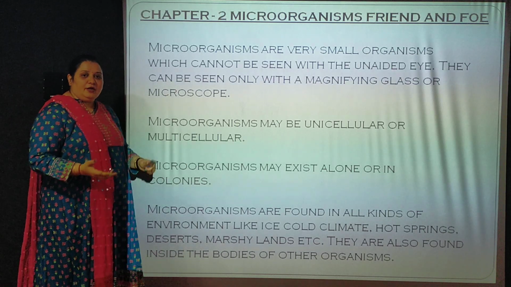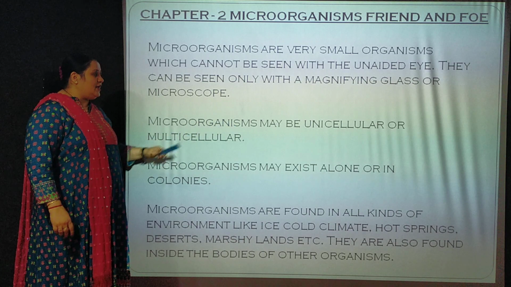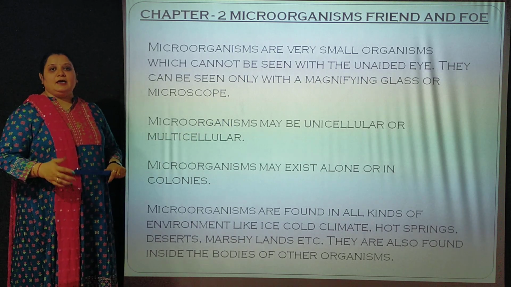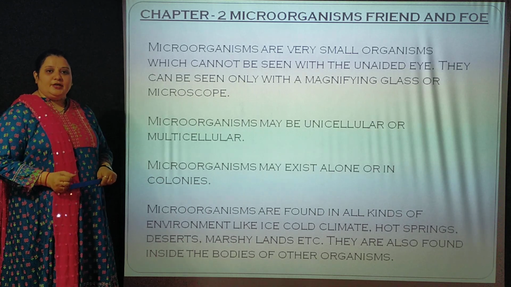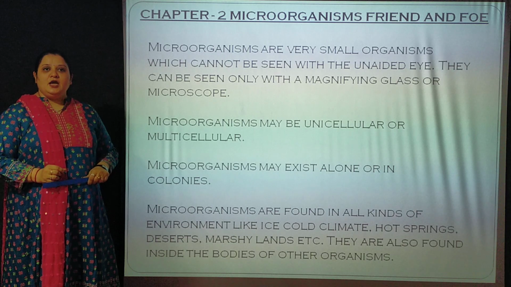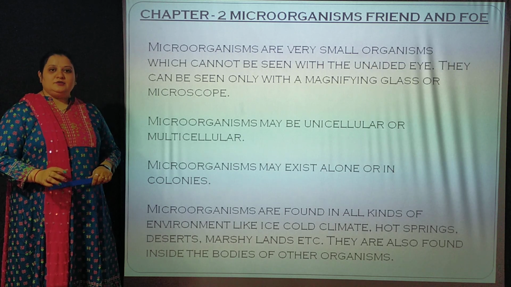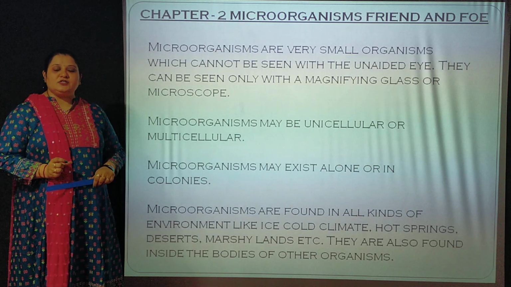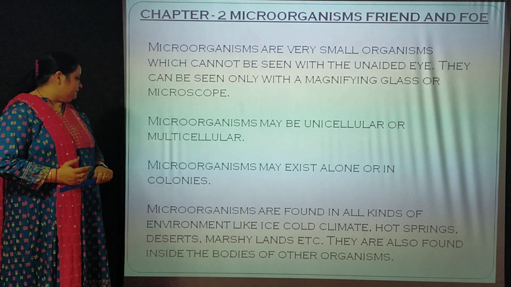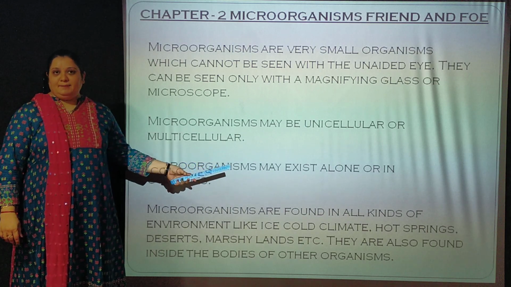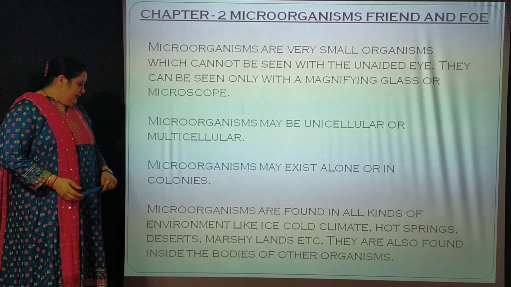Now, where do microorganisms live? We will be starting from there. Microorganisms may be unicellular or multicellular. Some like amoeba live alone, unicellular, while some live in colonies. Some are multicellular, like fungi. You would have seen fungi developing on stale bread, right? So those are multicellular microorganisms. They exist alone, like amoeba, or they live in groups, in colonies.